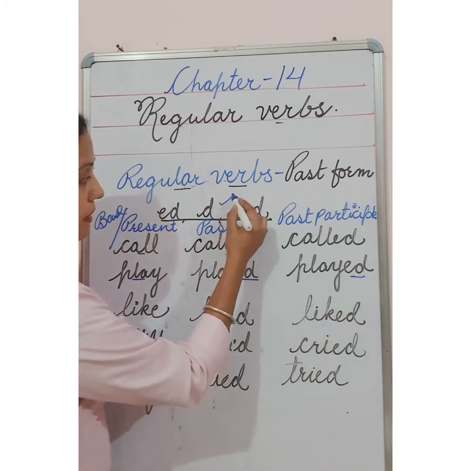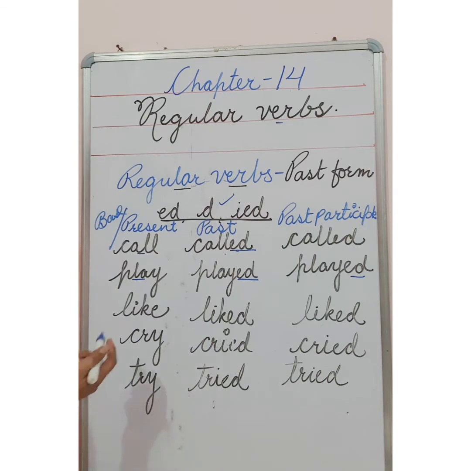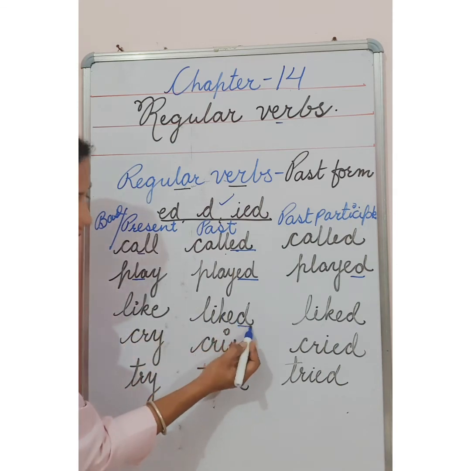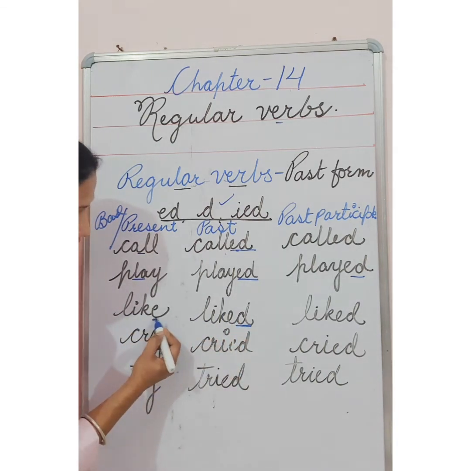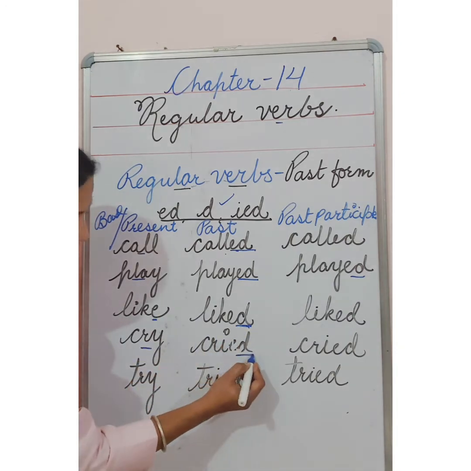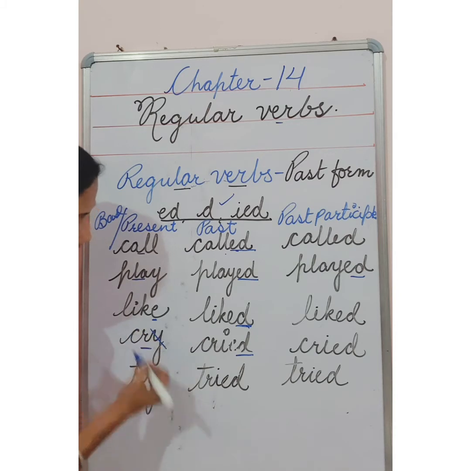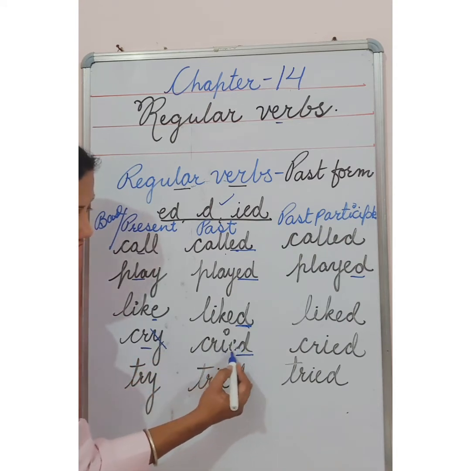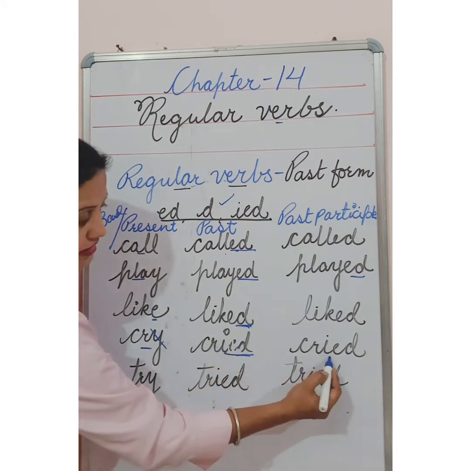So we will learn about past form. This is regular verb. Like, liked, because here e is already given, so we have added d here. And cry, cried. Where y is there we have cut this y. If before y a consonant is there, we are adding ied.